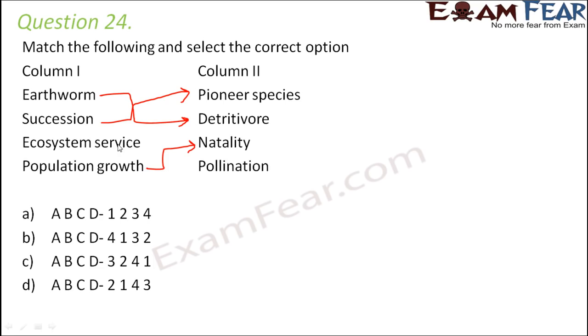And now we are left with ecosystem service and pollination. So obviously pollination is one of the ecosystem services provided for the organisms to grow and flourish. So which would be the correct option? If you have A, B, C, D here, so A matches with 2, B matches with 1, so 2, 1, 4, 3. So option D is the right one.